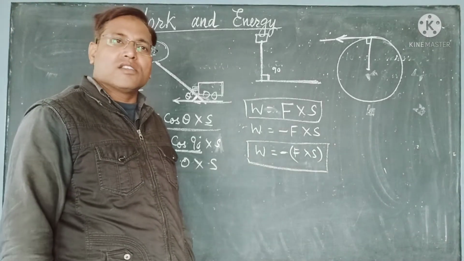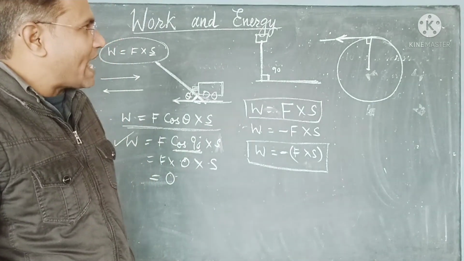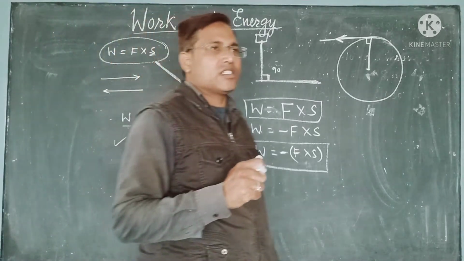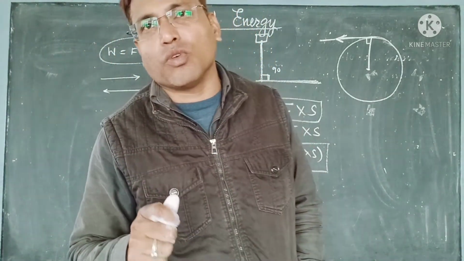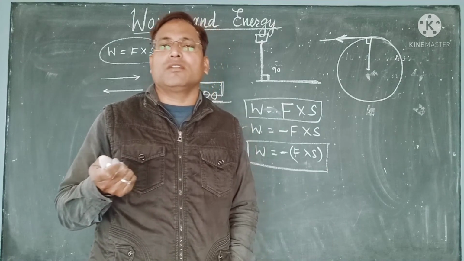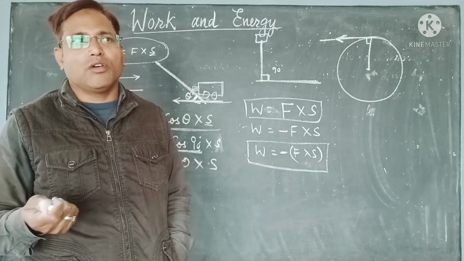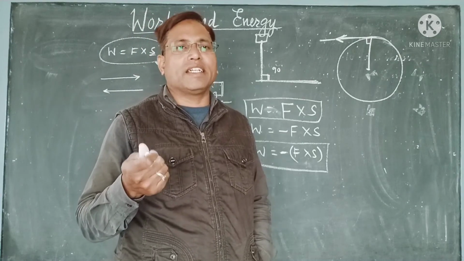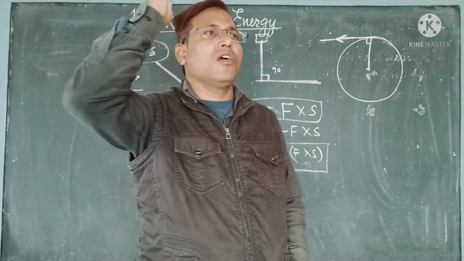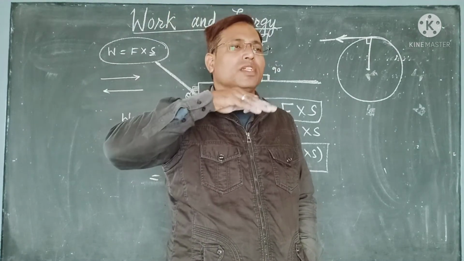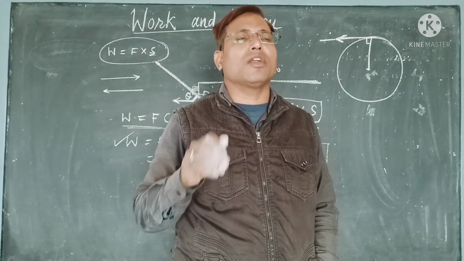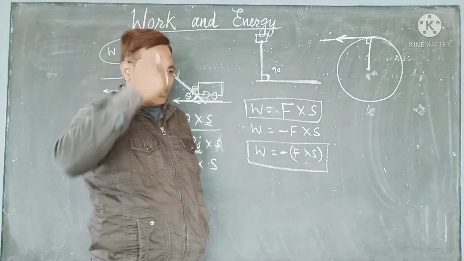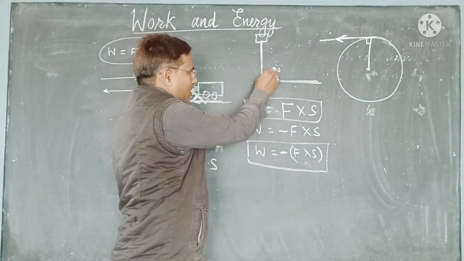And work done is zero when the force acts perpendicularly to the direction of the motion, as in the case we have seen of the satellites, our planets, or the laborer, the coolie, taking luggage on the head and moving on a straight path, where the angle made between the force and the ground is 90 degrees.